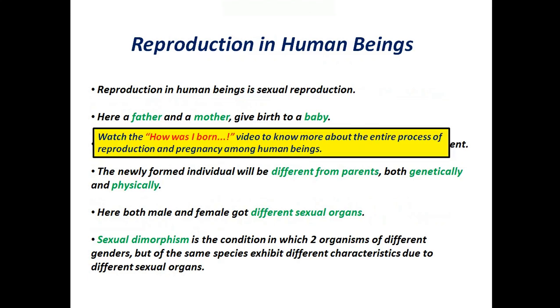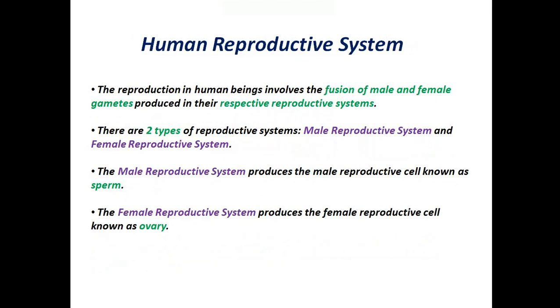And yes, if you want to know more about the entire process of reproduction and pregnancy among human beings, just watch the video, How Was I Born? Now, the human reproductive system. The reproduction in human beings involves the fusion of male and female gametes, produced in their respective reproductive systems. There are two types of reproductive systems: male reproductive system and female reproductive system. The male reproductive system produces the male reproductive cell, known as sperm. The female reproductive system produces the female reproductive cell, known as ovary.